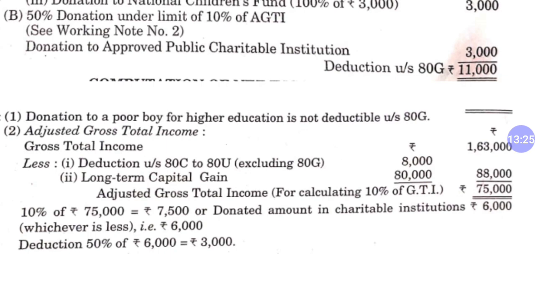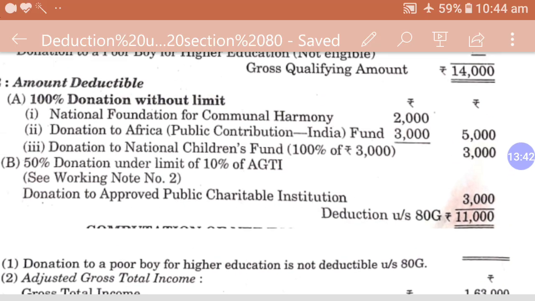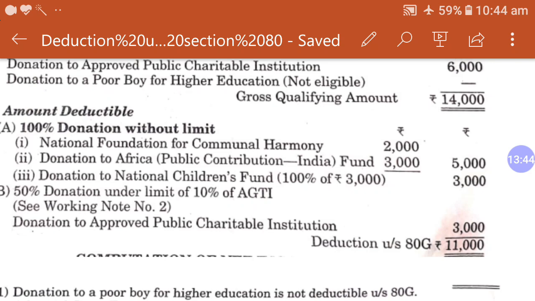We will consider 10% of it, or the qualifying amount, whichever is less. The qualifying amount was 6,000, which is less, so we will consider only 50% of this. So 3,000 is the amount which is deductible under donation to approved charitable institution. So the total amount available under section 80G is 11,000.